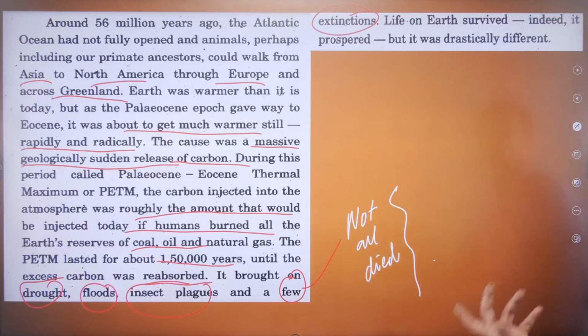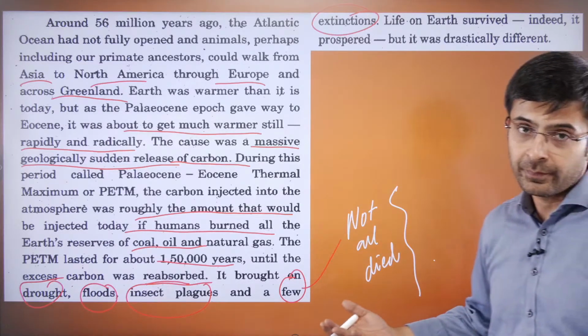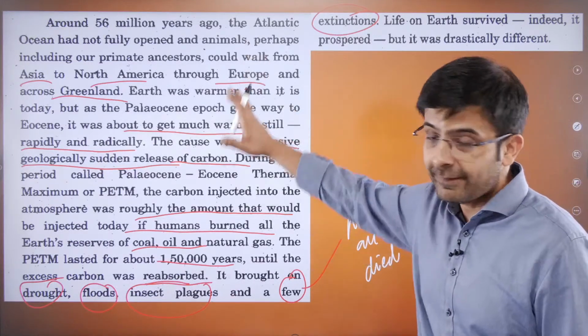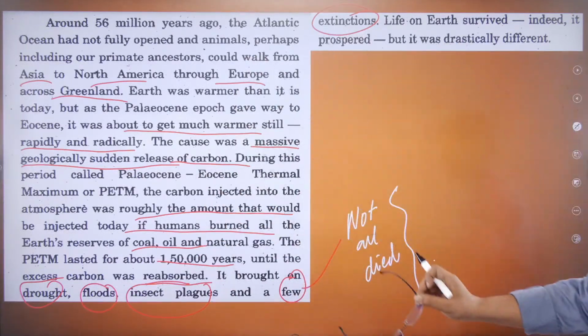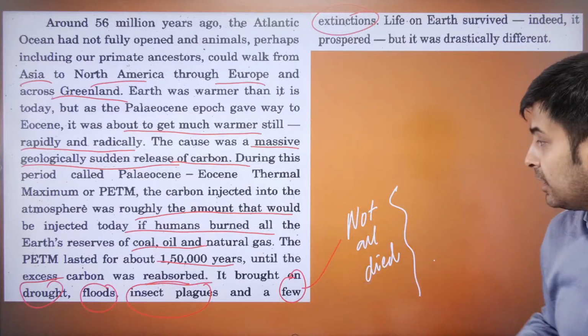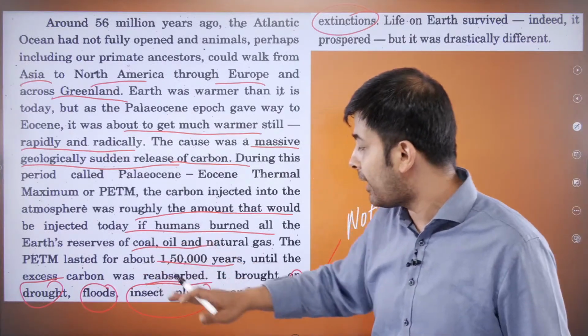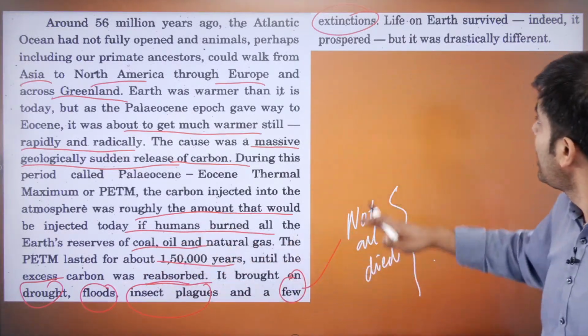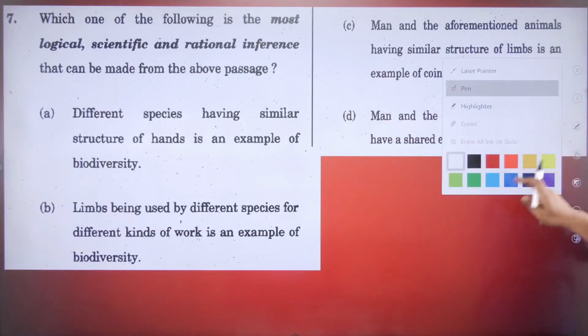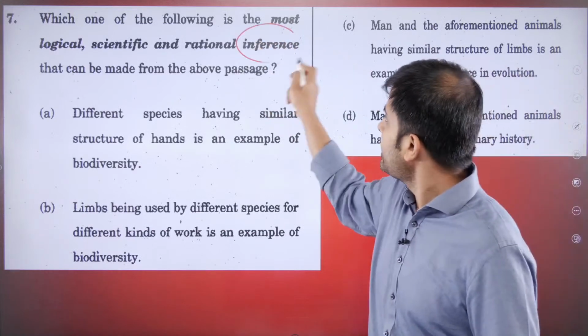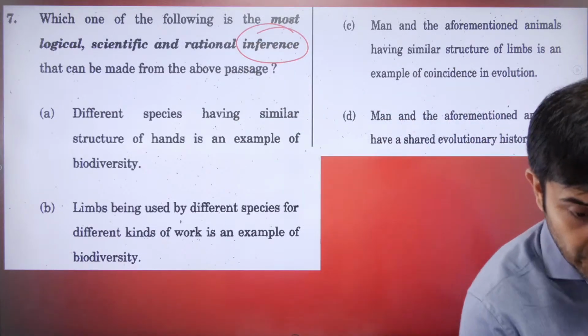Indeed, it prospered, but it was different. Okay? This is what he's mentioned so far. That because of whatever happened thereafter, the consequence was that we had large-scale floods, drought, plagues, and some extinctions. Now let's look at the question. Give me the answer to this, guys, very quickly. What's the inference? What's your takeaway? Very quickly, guys.